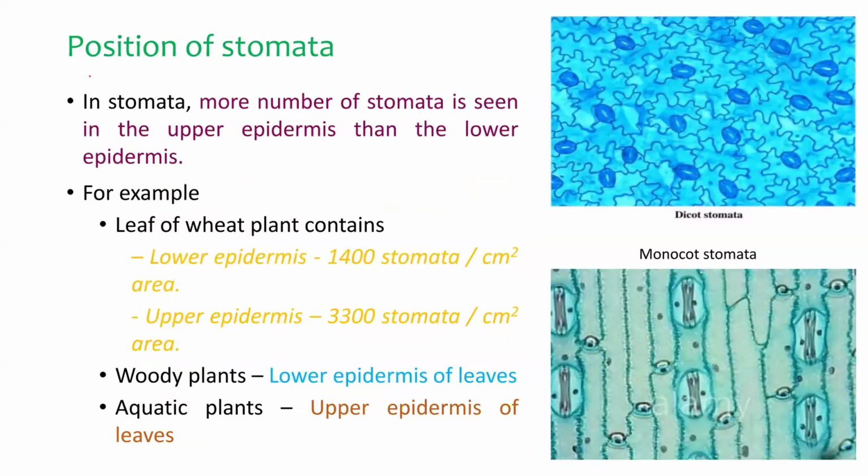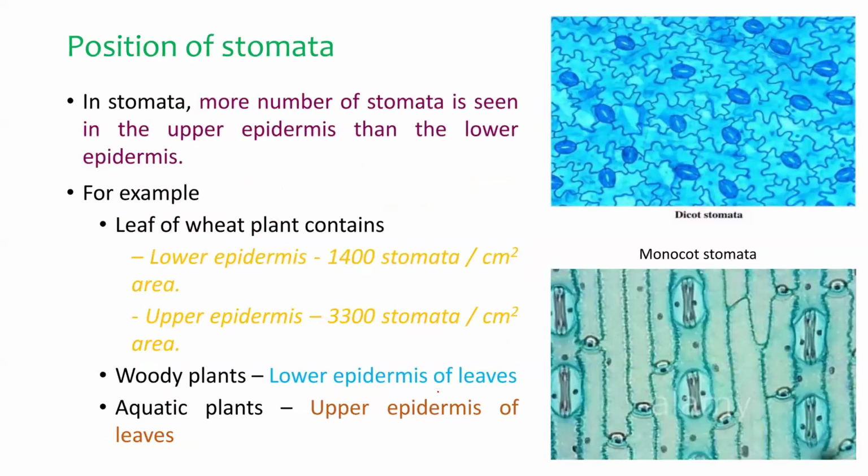So in the leaf of the wheat plant, the lower epidermis has 1400 stomata, whereas the upper epidermis has 3300. Okay, in monocots, more stomata are seen in the upper epidermis. So it varies with the species also.